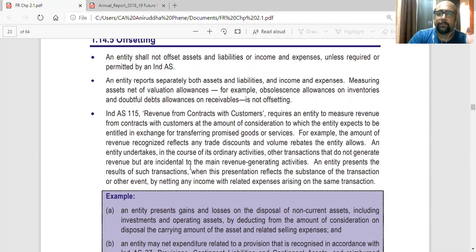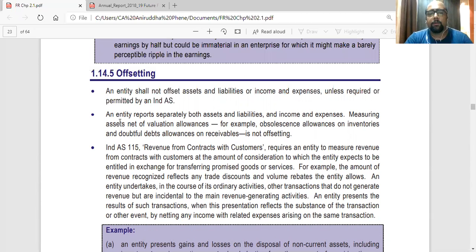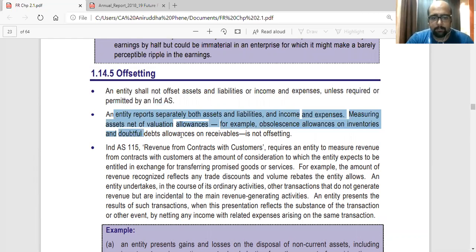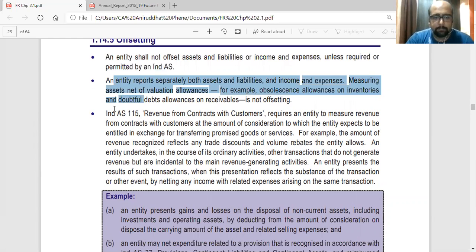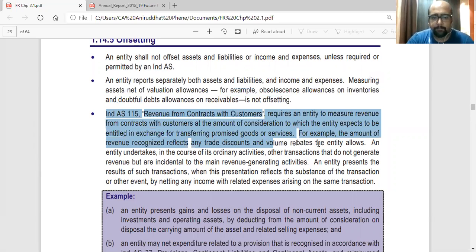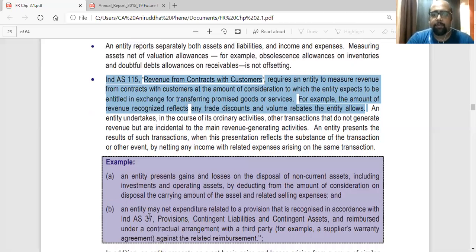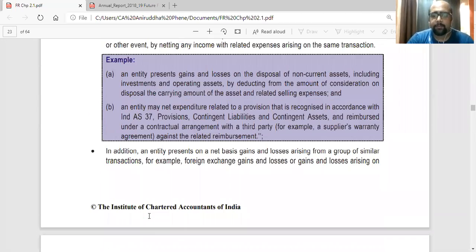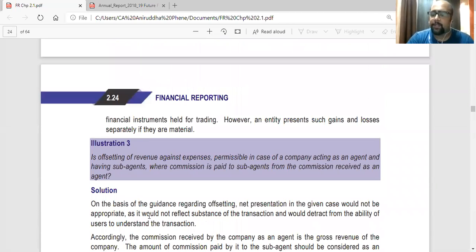Okay. So in this offsetting, first line, second line, up to allows, and then the examples, including the forex transactions, and this illustration you'll have to write.